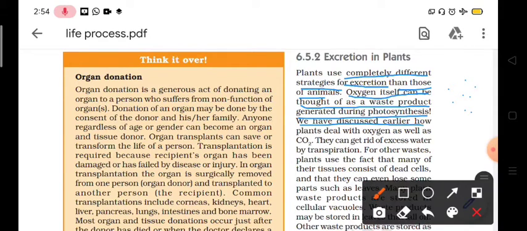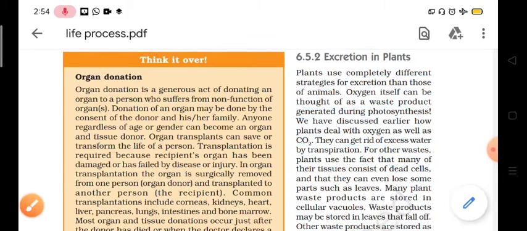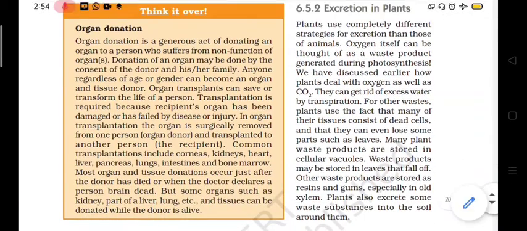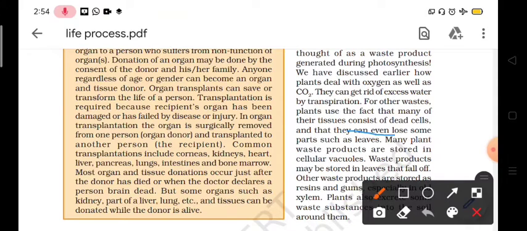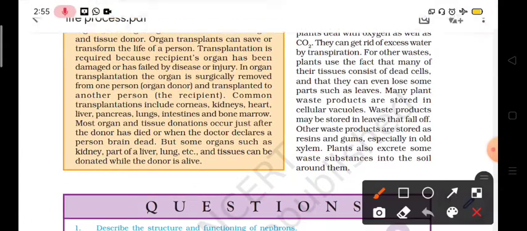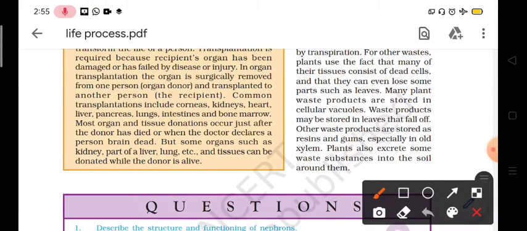We have discussed earlier how plants deal with oxygen as well as carbon dioxide. So in a previous topic we have already discussed this problem. They can get rid of excess water by transpiration. For other wastage, plants use the fact that many of their tissues consist of dead cells, and they can even lose some parts such as leaves. So by losing parts, plants can do the process of excretion.